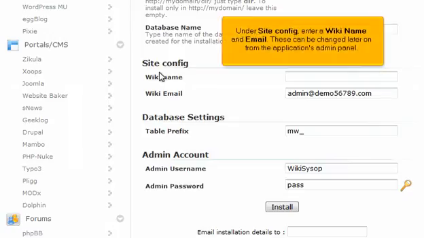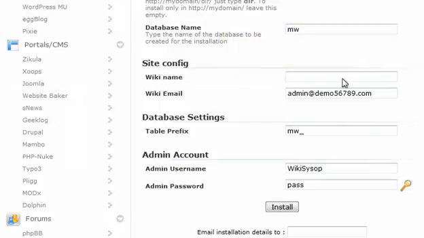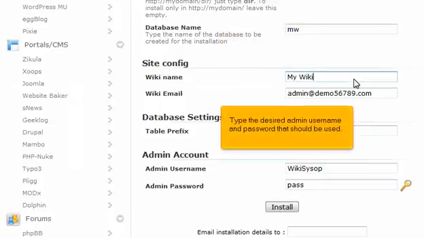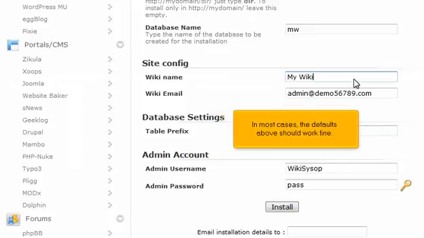Under Site Config, enter a wiki name and email. These can be changed later on from the Applications Admin panel. Type the desired admin username and password that should be used. In most cases, the defaults above should work fine.